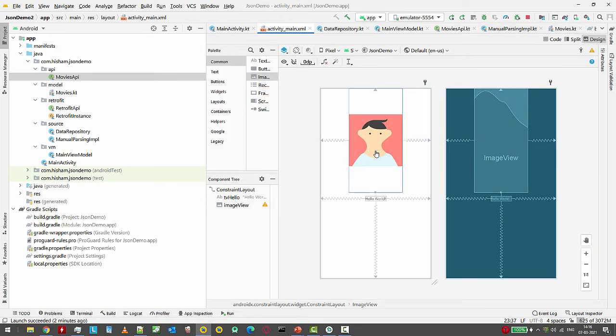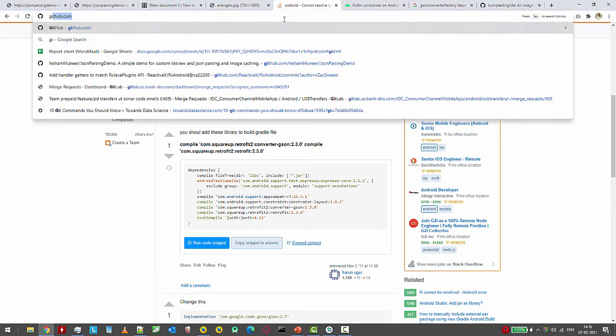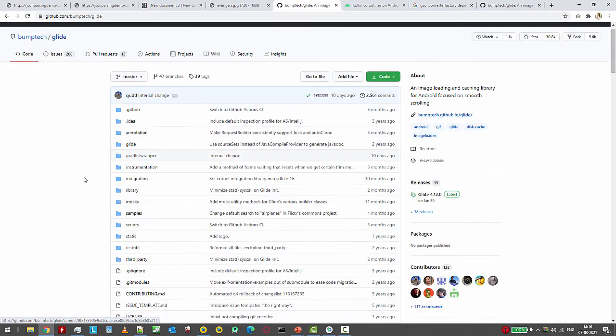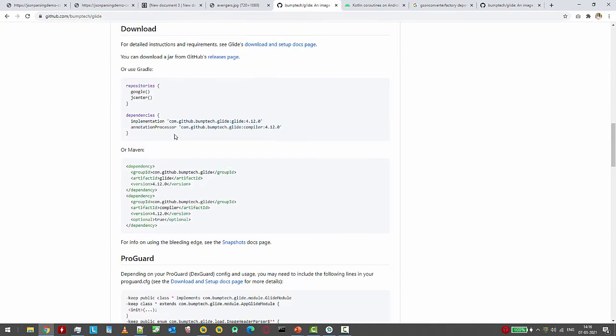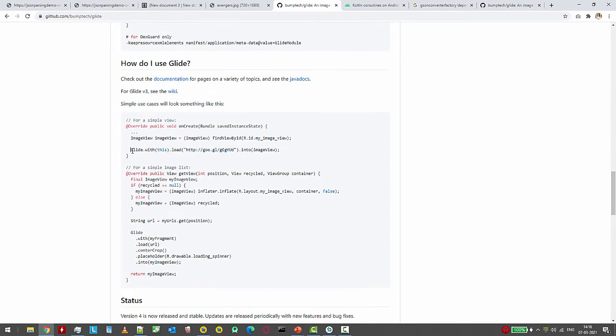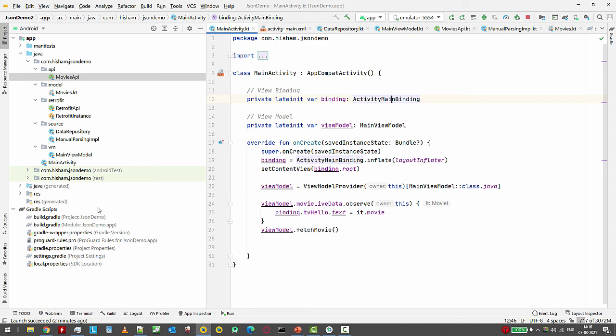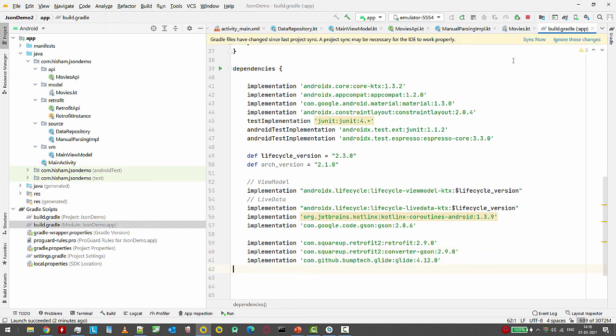I'm just doing that so that it does not get out of my emulator screen, because we are just doing it for the sake of loading an image. So I'll show you how to load an image. I'll be using Glide for that. There are lots of libraries, but you can use any one. Glide allows you to load an image pretty easily, as you can see here. This is how the image will get loaded, by just one line of code. Let me put in Glide here, sync it, and let's go back to our main activity.